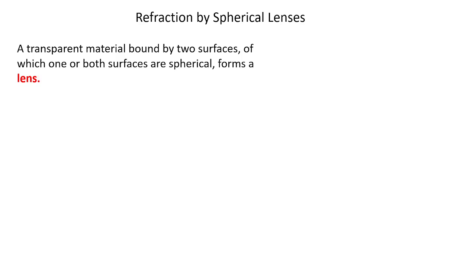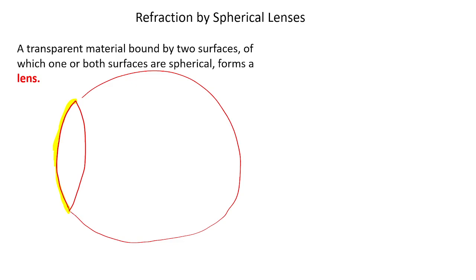For example, look at this. I have a glass whose shape is like this. The left surface and the right surface are part of a sphere. Left surface, what is the left surface? This is the left surface. This entire thing is a glass, transparent material. This is the left surface of the glass. Is it a part of a sphere? Yes. I can draw a sphere like this. So the left surface is a part of a sphere.